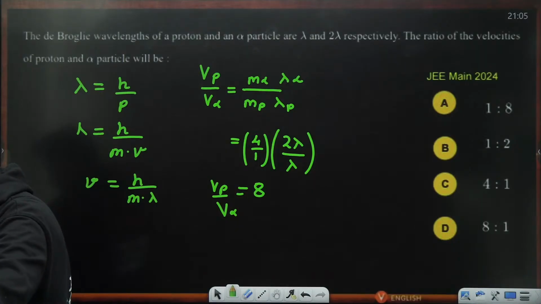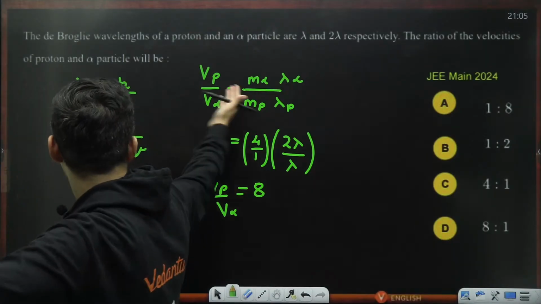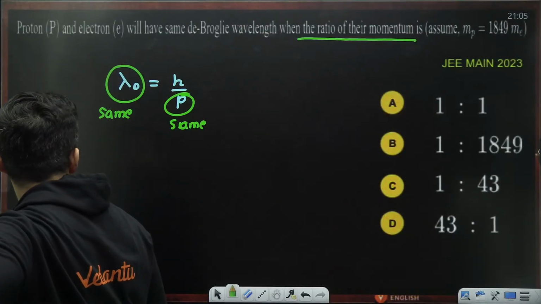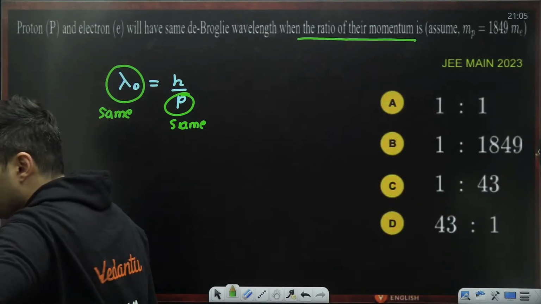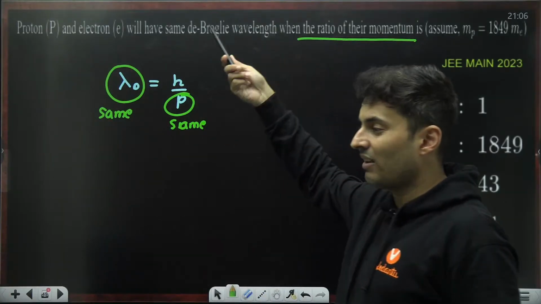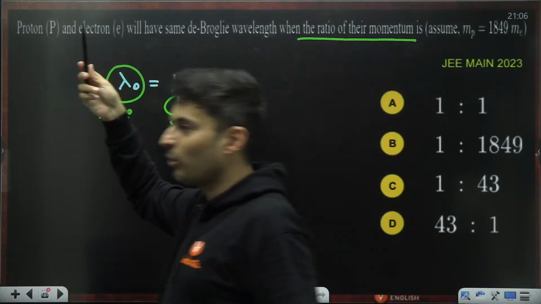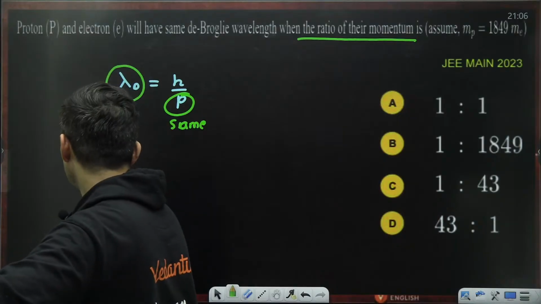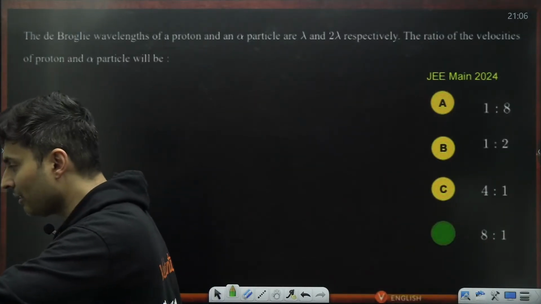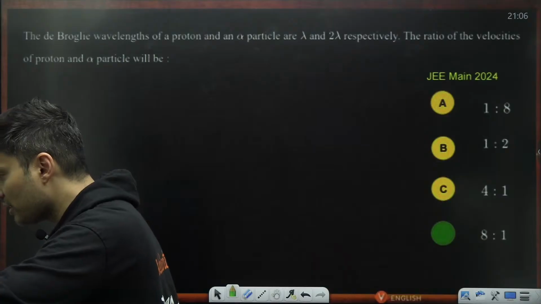They have not mentioned same velocity. Yes, exactly. That's why I have chosen the velocities to be different. In the previous question it did not need it because the question was on the momentum. Momentum is a product of mass into velocity, so you don't even have to think about what the velocity will be. The question was on momentum. Here the velocities will be in a ratio.